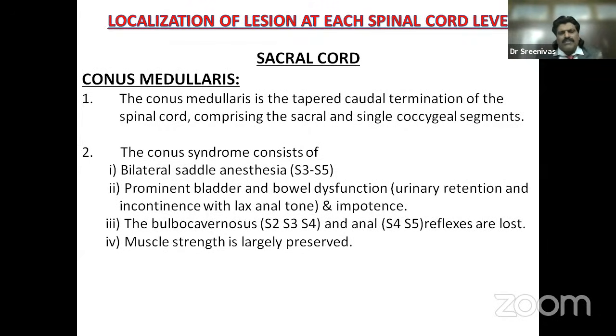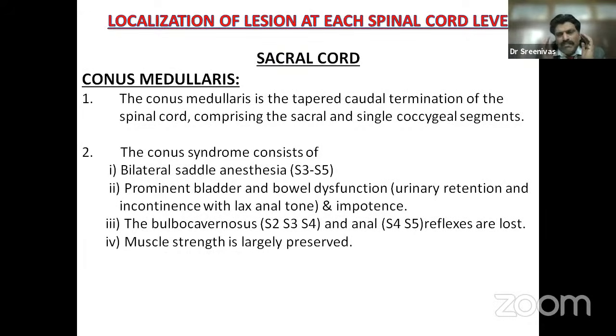So what is the manifestation? Sacral segments are primarily lost. There is bilateral saddle anesthesia, S3, S4, S5 get affected. So they'll have saddle anesthesia, prominent bladder and bowel dysfunction, urinary retention and incontinence with lax anal tone, and impotence. Bulbocavernosus is S2, S3, S4. Anal is S4, S5. Reflexes are lost. Muscle strength is largely preserved.